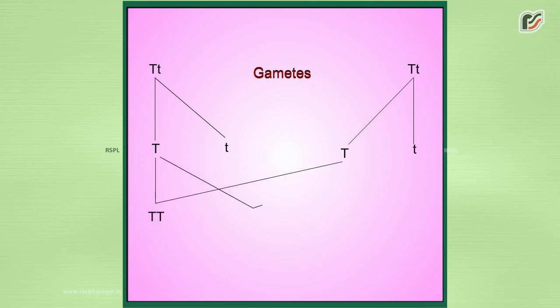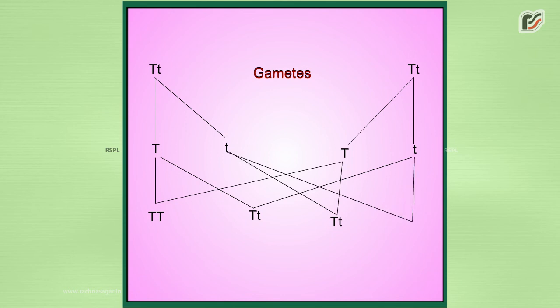These gametes fuse to form progenies of the second filial generation, which have three different types of genotypes: capital T, capital T, capital T, small t, and small t, small t. The plants with the genotype capital T, small t will exhibit the tall phenotype, and the plant with small t, small t genotype will exhibit dwarf phenotype.